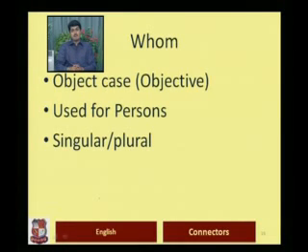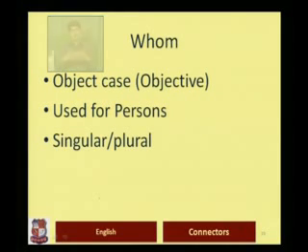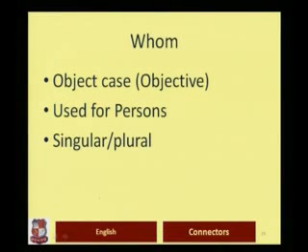But if you have a person that is in the role of an object in a sentence, for example, if I say "I met her", so "I" is the subject, "met" is the verb, and who am I meeting? Her. So "her" is the object. And you can also see that I am not using "she", which is the subject pronoun, but I am using "her", the object pronoun.